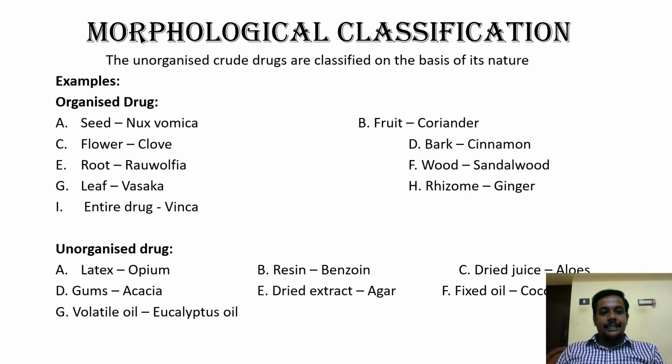So let me see examples here. If you take the parts of the plant, it will start with seed, then root, there will be a stem which is surrounded by bark, and there will be leaves, flower, fruit, right, and again seed. I have given an example for each. For seed, the drug will be Nux vomica. For flower, it's clove. For root, Rauwolfia. Leaf, Vasaka, Adhatoda. And for fruit, it's coriander. For bark, we can say cinnamon. And for wood, sandalwood. And for rhizome, ginger.